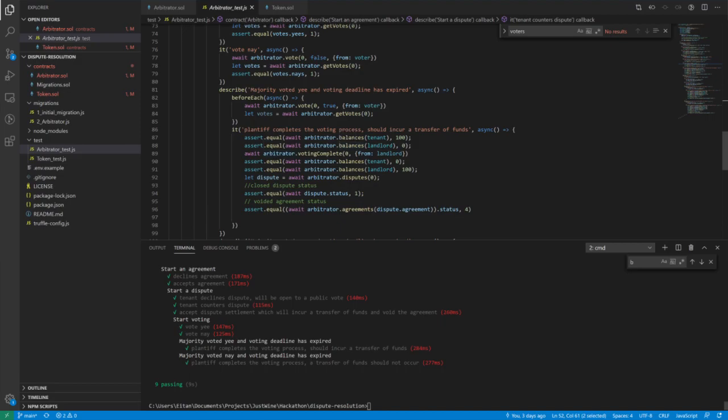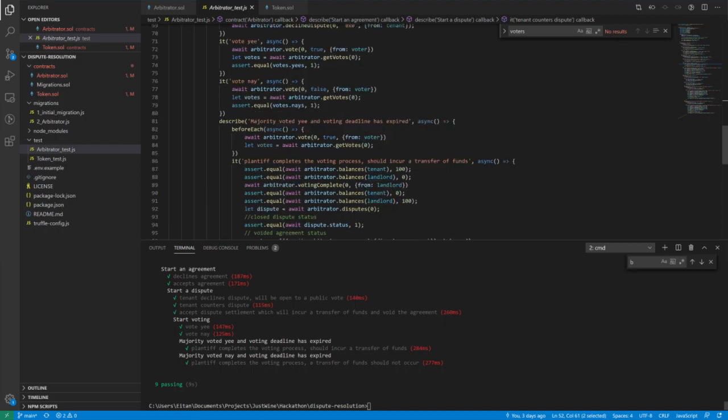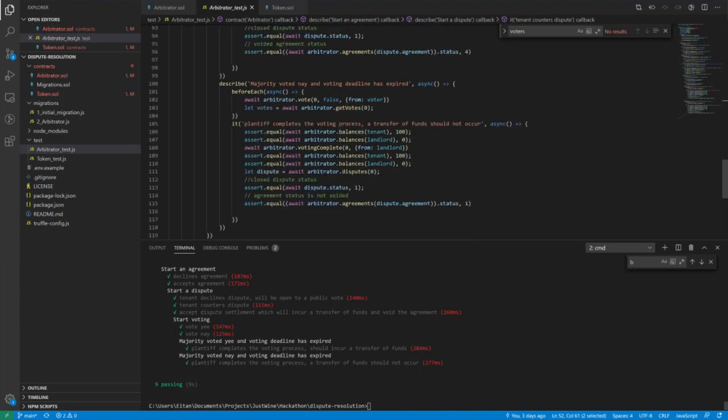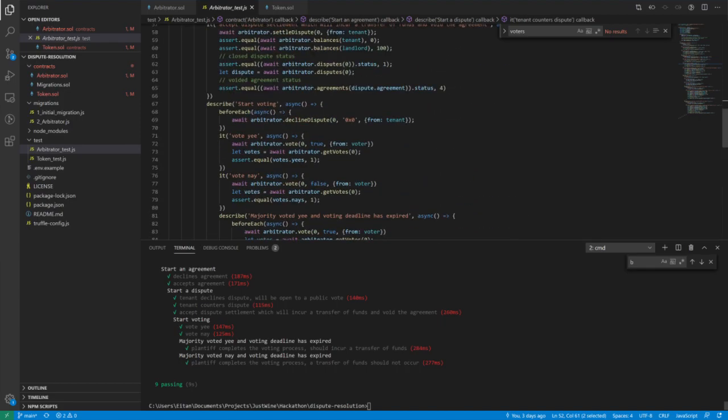If they vote for the plaintiff, so they vote kind of like a guilty vote, majority guilty, then a transfer of money happens from the tenant to the landlord. The dispute is closed. If the majority vote for the defendant, then nothing happens, right? But either way, people that are participating in this protocol receive rewards for voting. And yeah, that's kind of a quick overview of how it works.